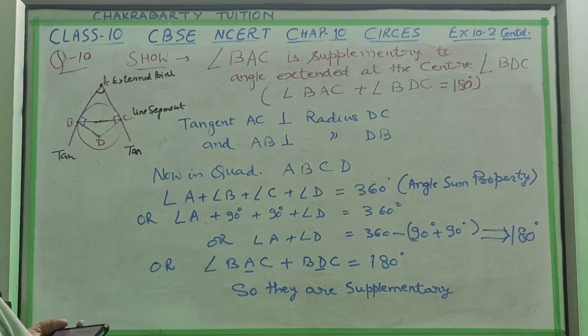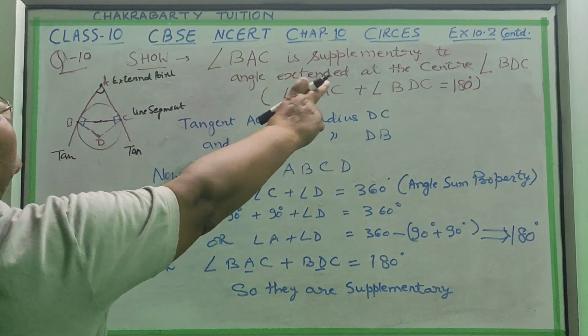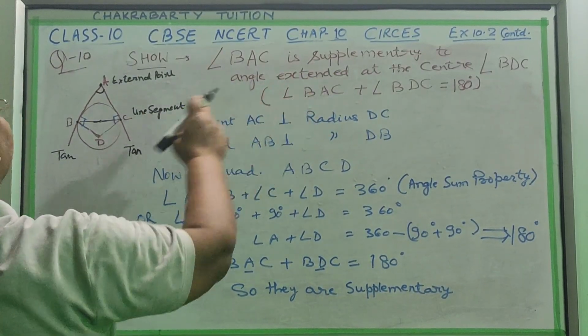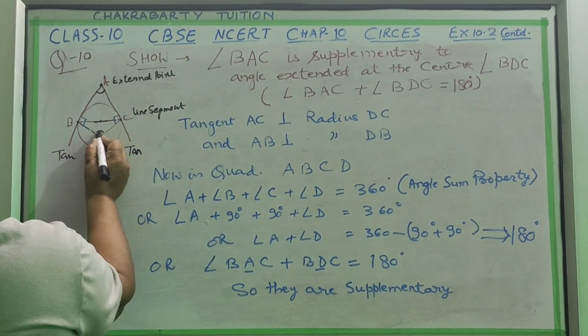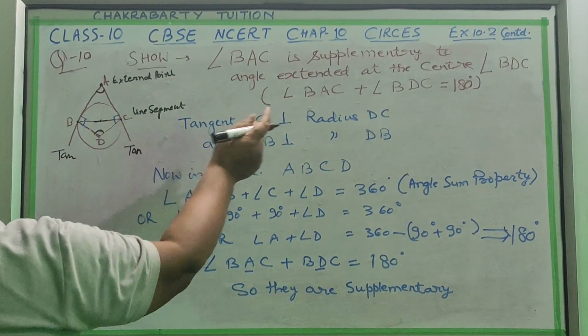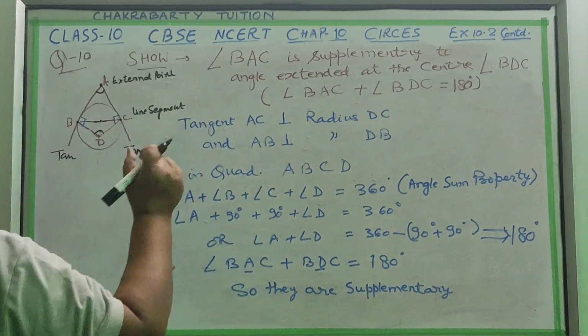So angle BAC is supplementary to the angle subtended at the center. At this center, this angle is subtended, that is BDC. So they are supplementary.